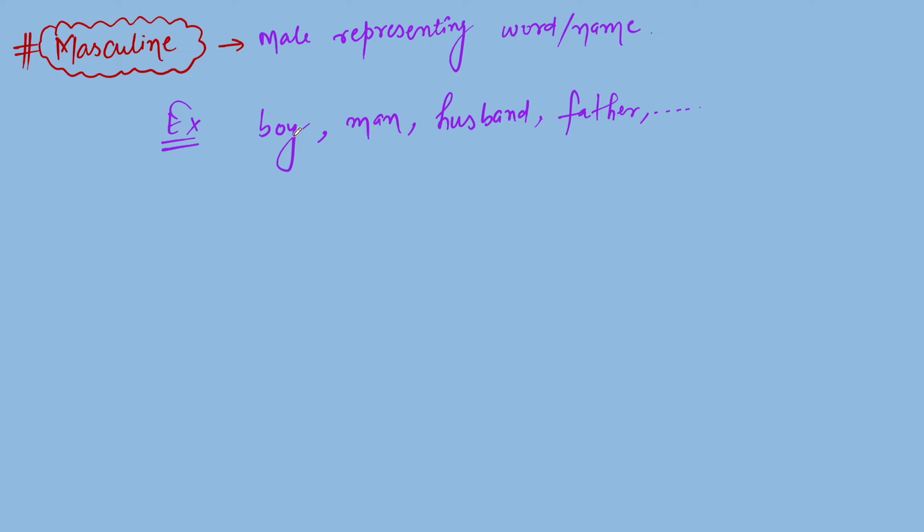Boy means male, man means male, husband means male, father means male. Is it clear? Yeah. Now come to the feminine gender. Feminine.